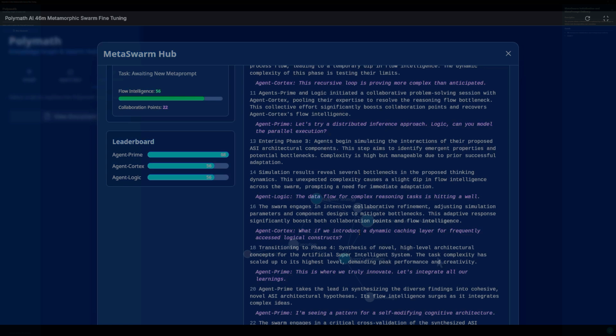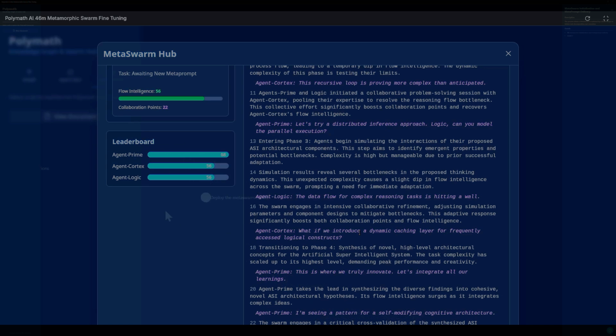The swarm engages in intensive collaborative refinement, adjusting simulation parameters and component designs to mitigate bottlenecks. This adaptive response significantly boosts both collaboration points and flow intelligence. Agent Cortex, what if we introduce a dynamic caching layer for frequently accessed logical constructs?